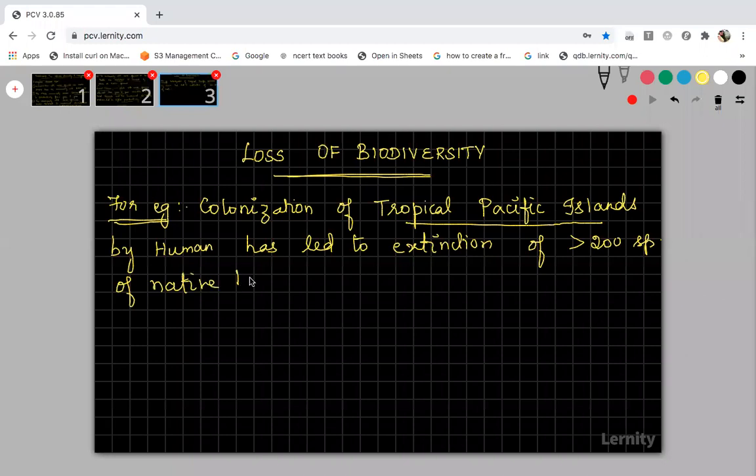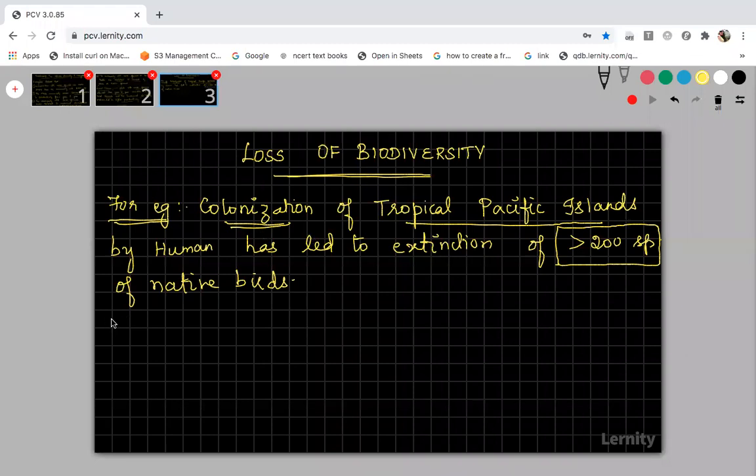Native birds means the birds which are present in these tropical Pacific islands, and it is the original habitat of these organisms. So when people started this colonization, because of deforestation and industries, residential areas, agricultural land and all, more than 200 species of birds have become extinct in the tropical Pacific islands due to this colonization.